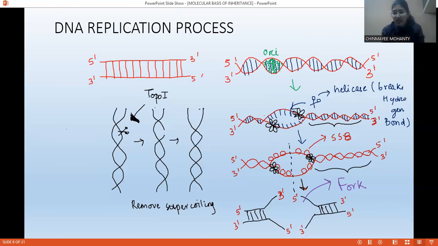So as a result, what will happen? We need another enzyme to remove that supercoiling. That enzyme is gyrase or topoisomerase. Again, topoisomerases are of two types: topoisomerase 1 and topoisomerase 2.